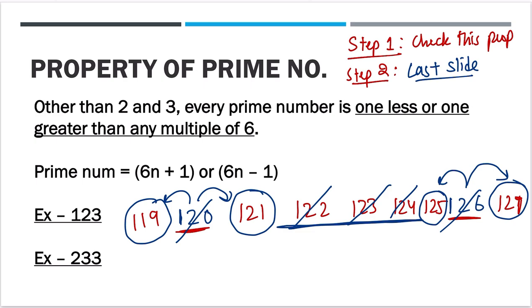Now, is 123 one of these numbers, 119, 121, 125 or 127? No. So it is simply not a prime number, right? I hope it is clear.